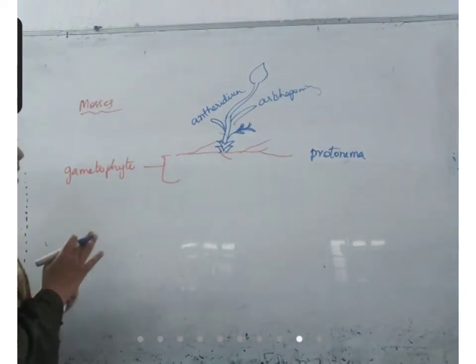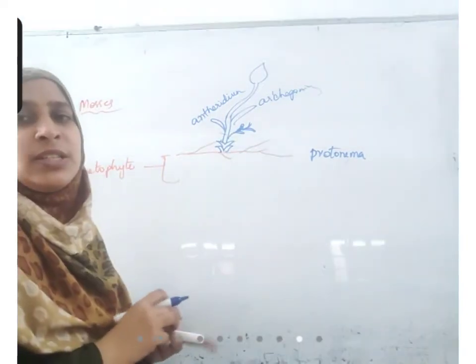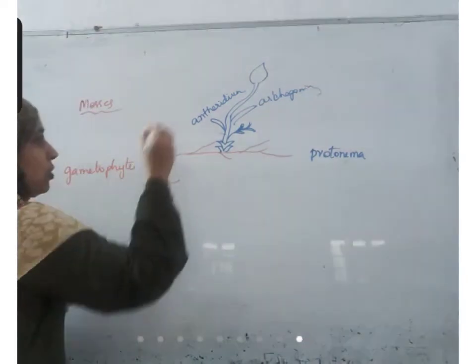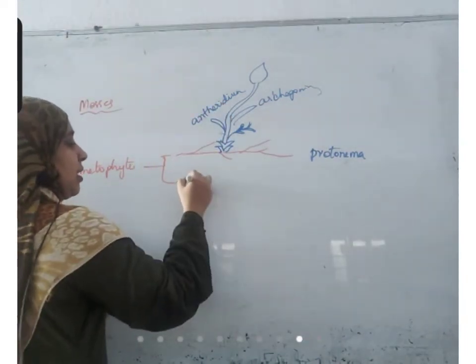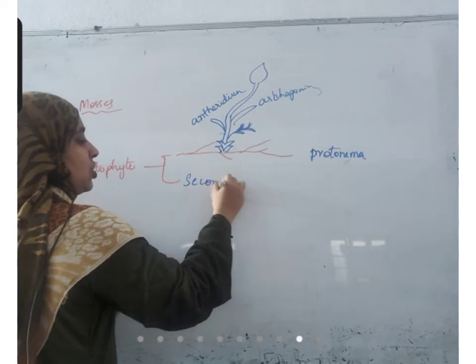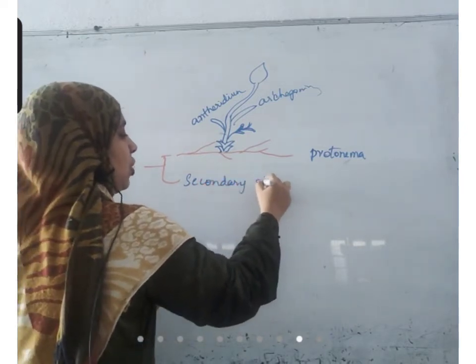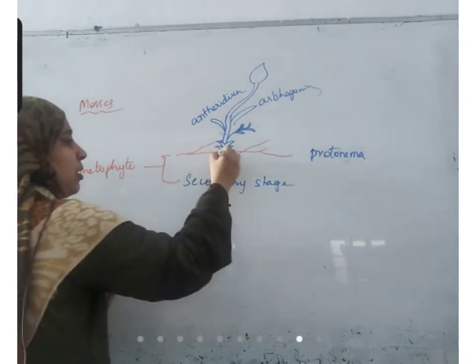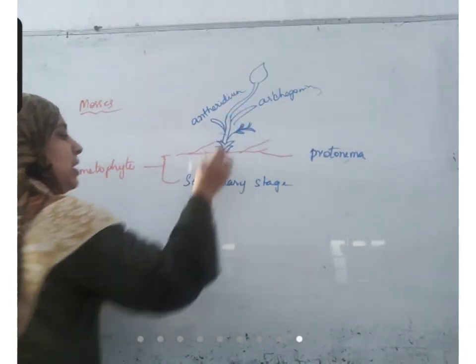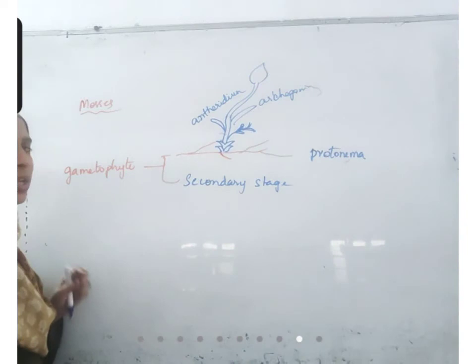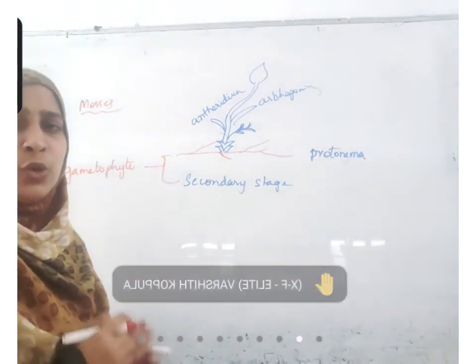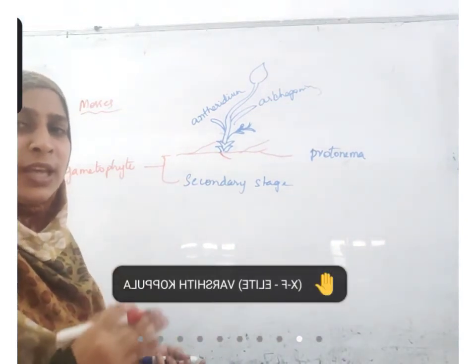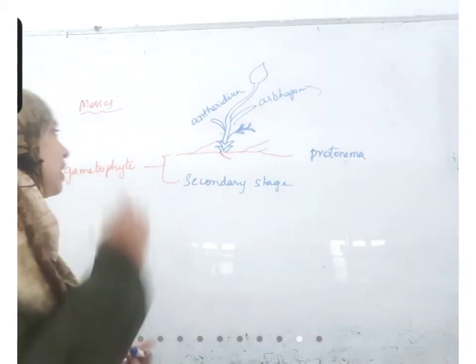So that is a slight difference. There is a slight difference in structure. This is the secondary stage. The protonema stage is just this red part, the filament, that's all. The total development is the secondary stage. Gametophyte is divided into two stages in case of a moss.